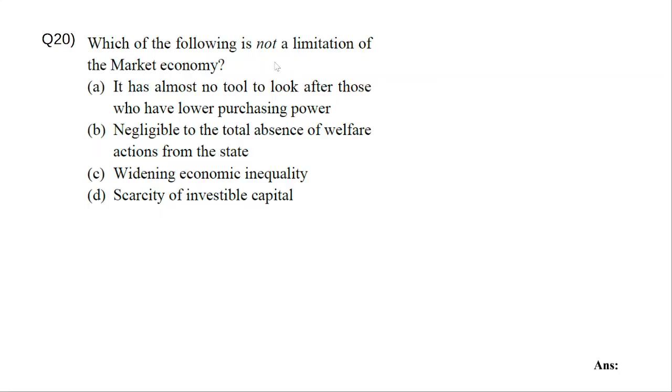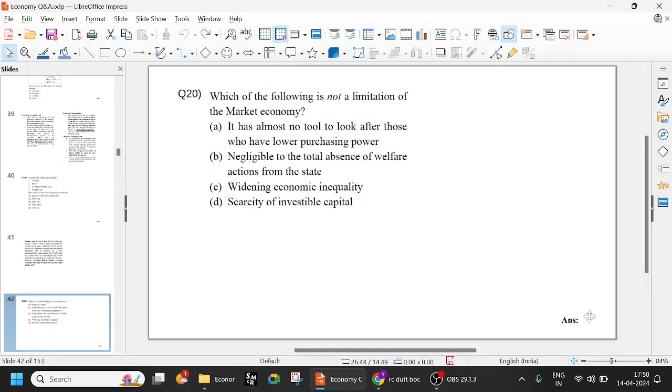So which of the following is not a limitation of market economy? In a market economy, there is no tool to look after those who have lower purchasing power. So there is basically no help to the poor people. Negligible to the total absence of welfare action. Yes, there is no welfare action from the state, and that leads to widening economic inequality. But investable capital will be there. More and more people will be ready to do business, to invest capital. So the scarcity of investable capital is a feature of the non-market economy. That is a rigid economy, like in the case of some of these communist countries, etc.